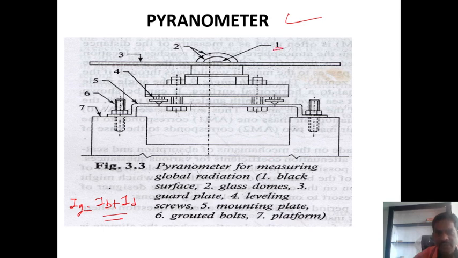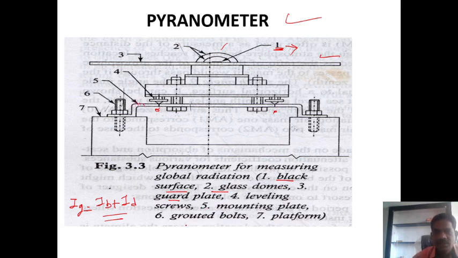If you consider this position, this is the black surface. Second is the glass dome, which will be used there. Third is the guard plates. Fourth is the leveling screw, with the help of which we level the instrument. Then another is the mounting plate, the fifth component. The whole assembly will be mounted on these plates.